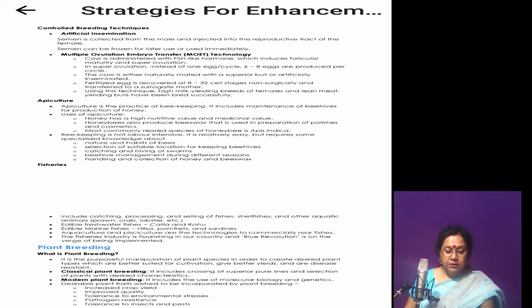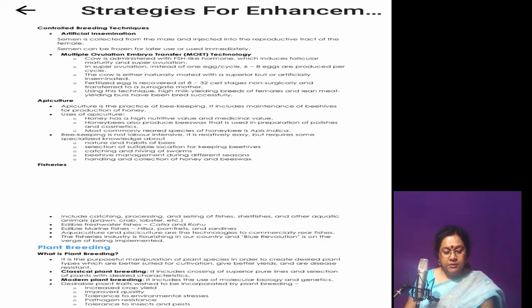Sometimes the exotic breed requires particular environment and climate for mating. So artificial insemination is a useful technique in animal breeding programs.